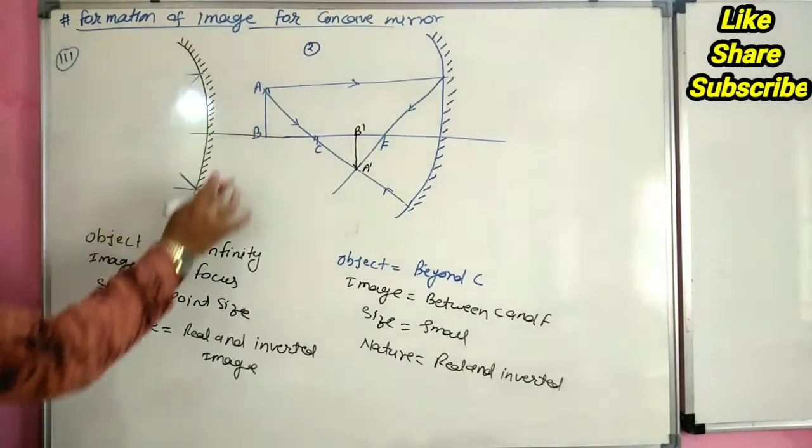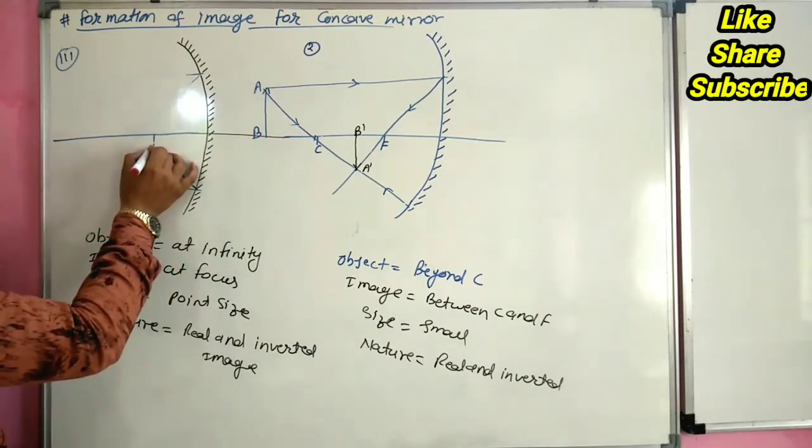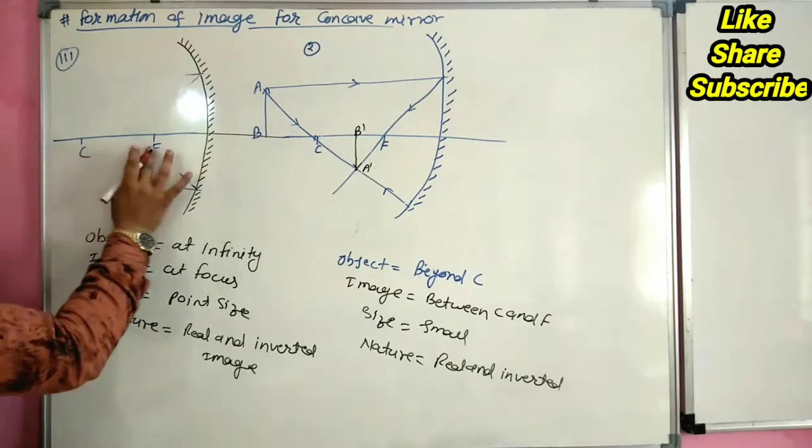this is our concave mirror, this is our principal axis, this is focus, and this is center of curvature.